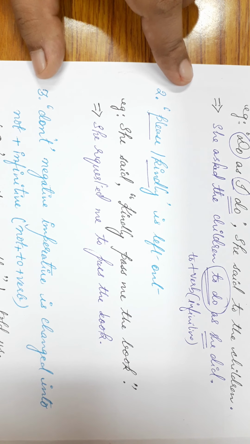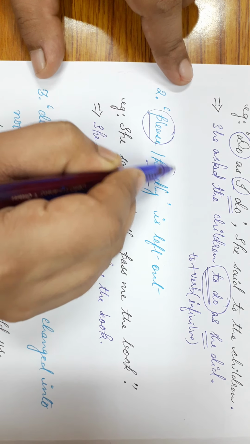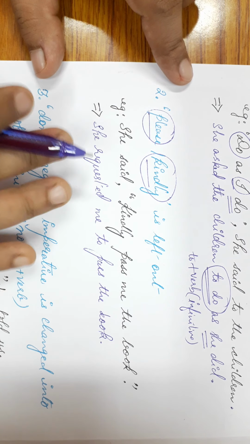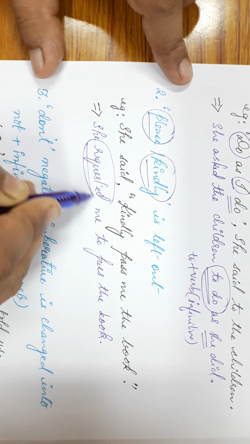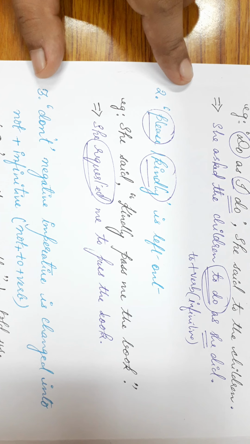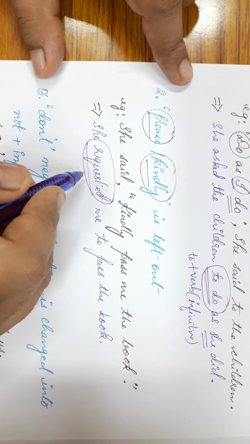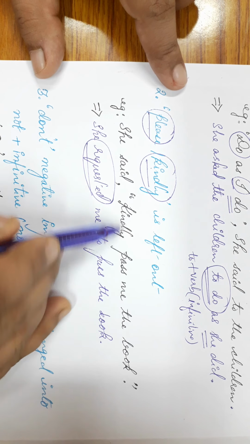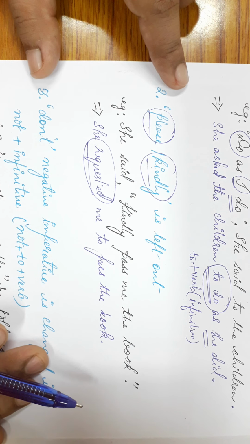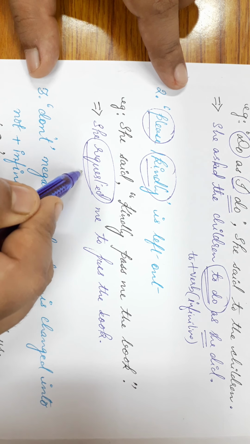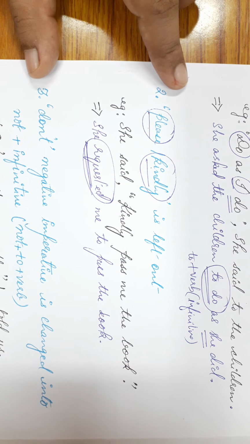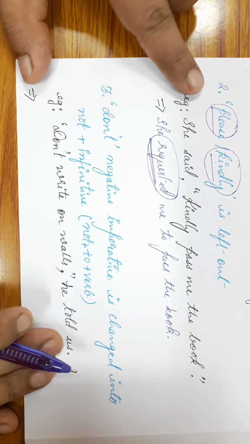You will remember that I told you last time, whenever we have these kinds of words like please, kindly, they are left out when we convert the direct speech into indirect speech, and we use the reporting verb request or requested. Now, why do we use this? Because the moment we see please or kindly in the direct speech, the sense of the sentence becomes clear to us. That is, the speaker is requesting someone. That's why we change the reporting verb in the indirect speech to request or requested. Okay? Now, let's come to the next one.